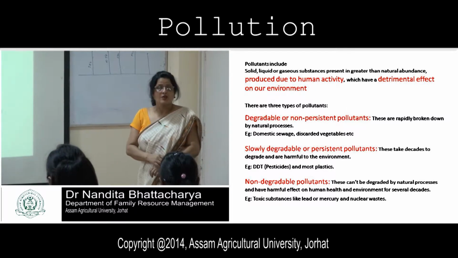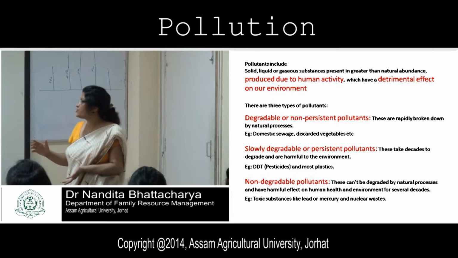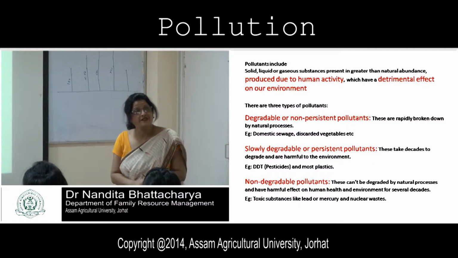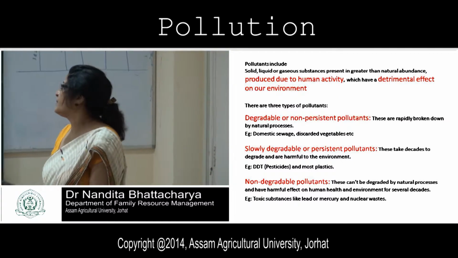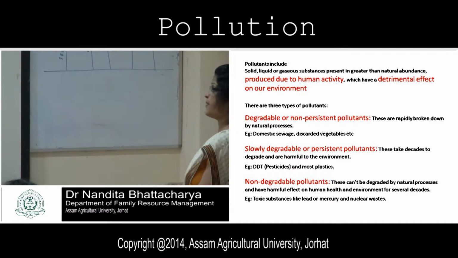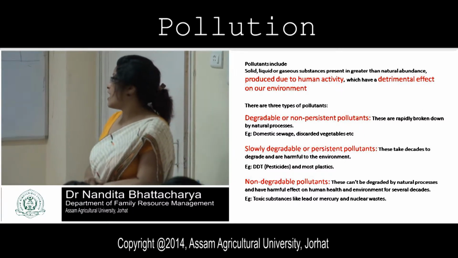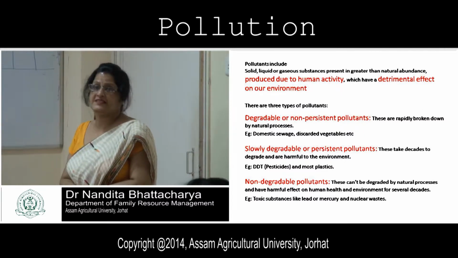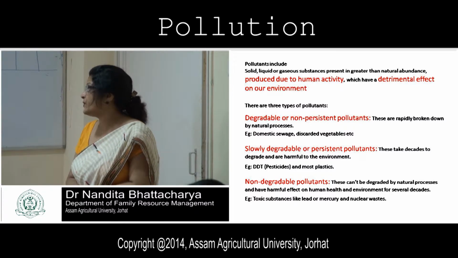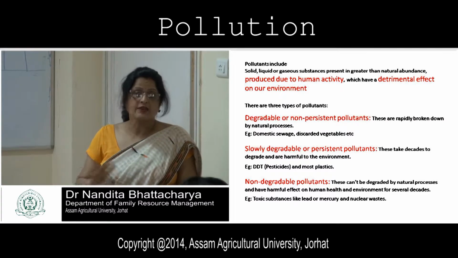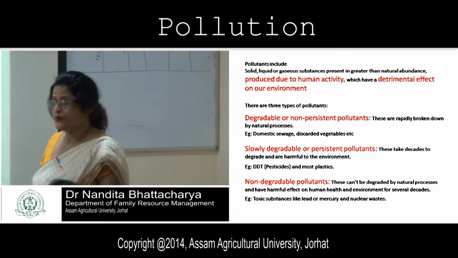DDT is a pesticide which takes years to degrade, and it is very harmful for our environment. And another type is non-degradable pollutants. These cannot be degraded by natural processes and have a harmful effect on human health and environment for several decades. Suppose toxic substances like lead or mercury or nuclear waste. That we will be discussing later on after other types of pollution.